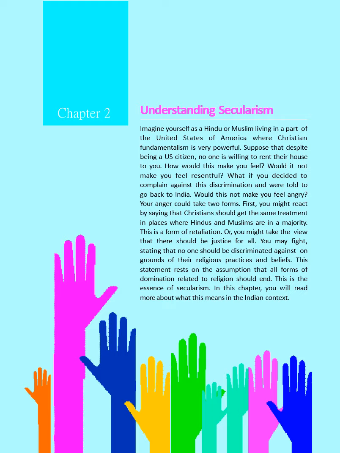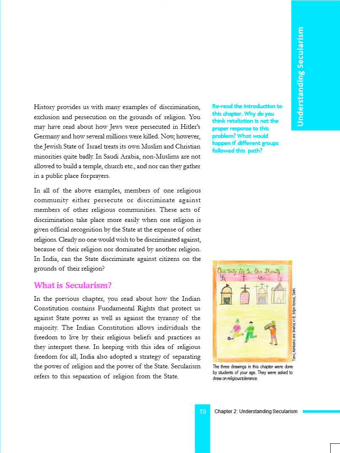So first, understanding secularism. An example of secularism was given, along with discrimination, exclusion, and persecution in different countries. See here how the Jews were persecuted under Hitler. That is the discrimination. How millions of people were killed. Then how the Jews were treated in Israel, and also in Saudi Arabia, non-Muslims are not allowed to build a temple. So this is the example given.